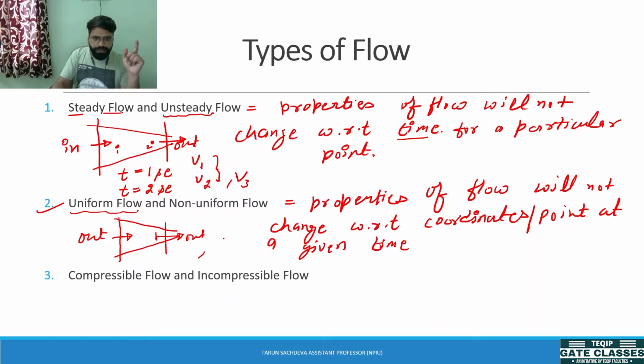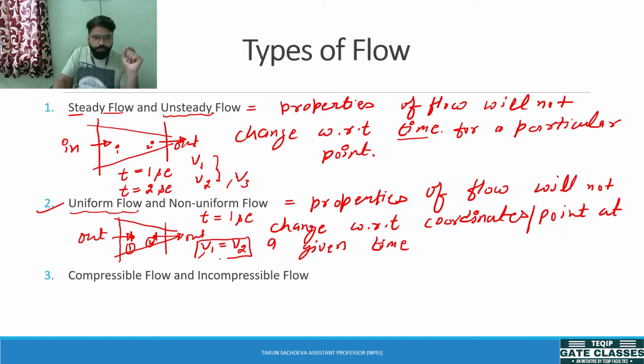At a particular time, suppose I am measuring the velocity at this point 1 and point 2. These are the different coordinates: 1 is nearest to the inlet and 2 is nearest to the outlet. So these are two different coordinates. Now the property should not change with respect to coordinate. It means for a particular time, suppose I am measuring the velocity at time t equals 1 second, the velocity at this point and the velocity at this point has to be equal. It means V2 has to be equal to V1.